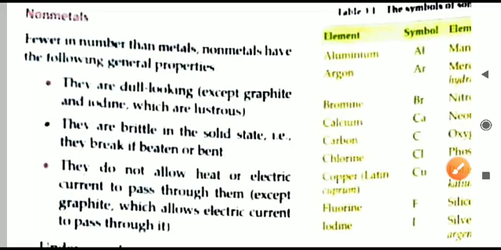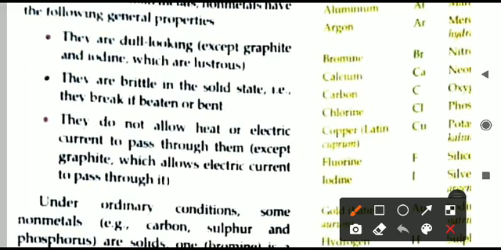Non-metals are comparably less if we do a comparison with metals. Non-metals are less in number. The properties now, they are dull looking. Metals are shining in nature, but non-metals are opposite. They are dull looking, they do not shine.